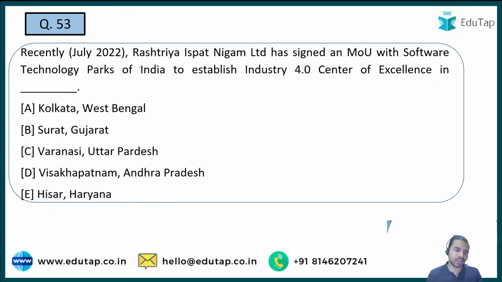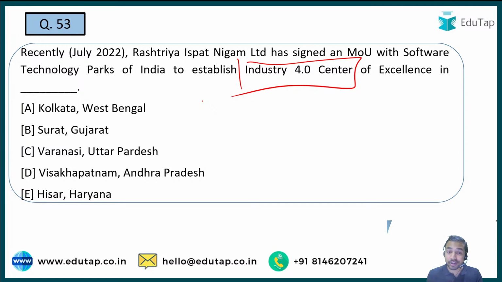So the next question is on the Rashtriya Ispat Nigam Limited, which has signed an MOU with the Software Technology Park of India. And this MOU is basically to establish an Industry 4.0 Center of Excellence. So quickly tell me on which place this particular Center of Excellence will be established. Is it in Kolkata, Surat, Varanasi, Visakhapatnam or Hisar? Let's see who will answer the question correctly in the comment section.